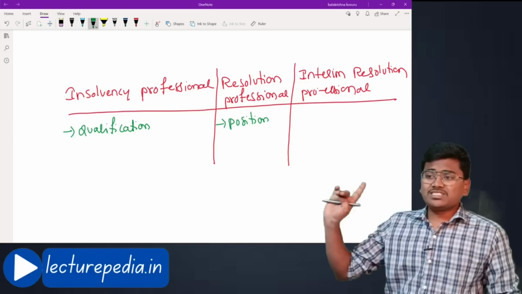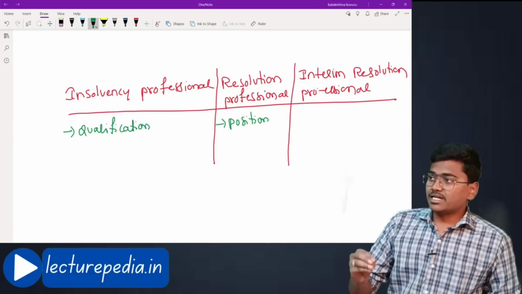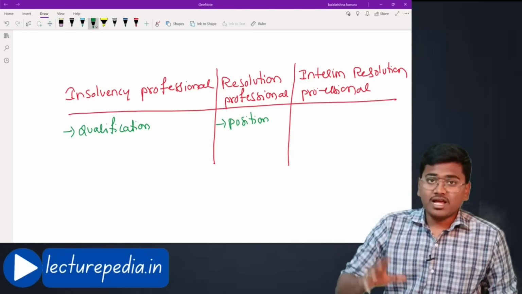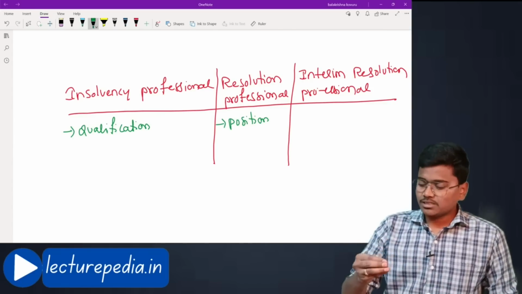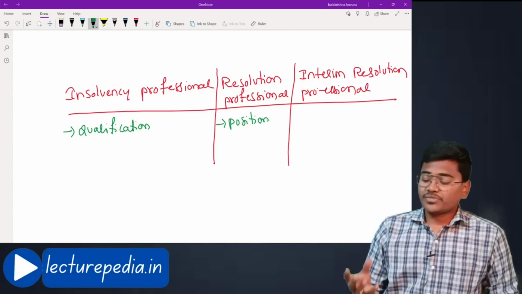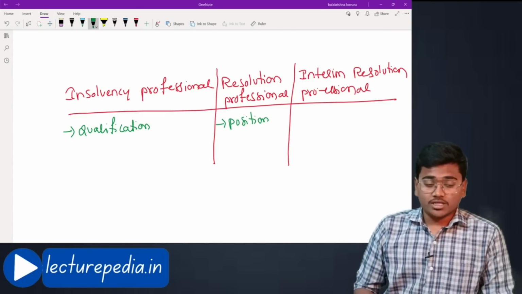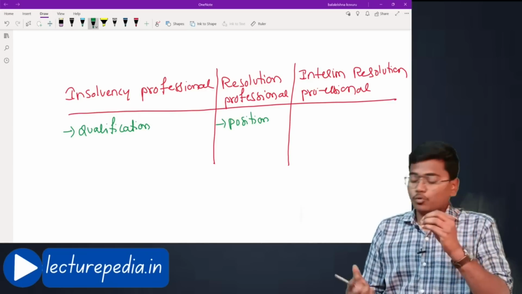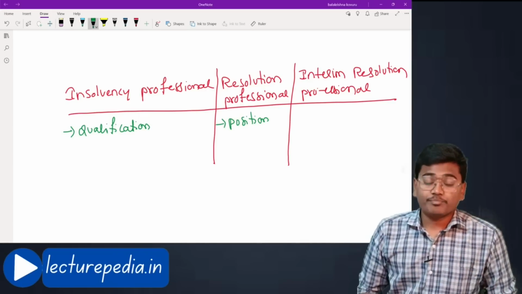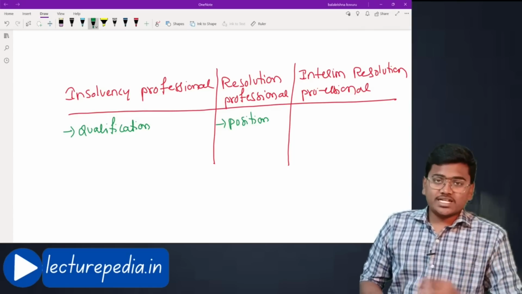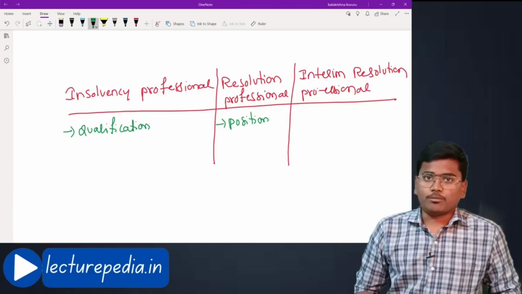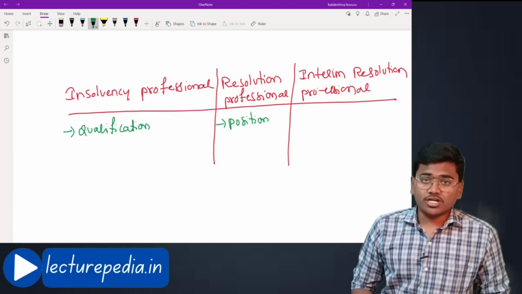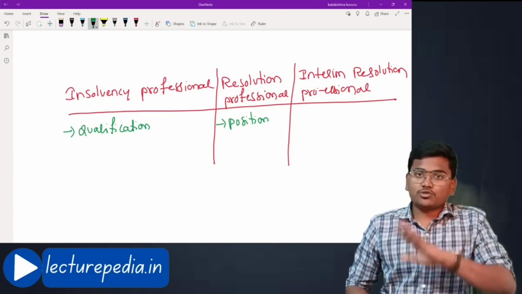Now, what is interim resolution professional? Basically, resolution professional has to be appointed by committee of creditors, but the committee of creditors is still not framed. Okay, there should be someone who will form a committee of creditors. Thereby, what adjudicating authority will do is, till the time committee of creditors is formed, adjudicating authority will appoint an interim resolution professional.